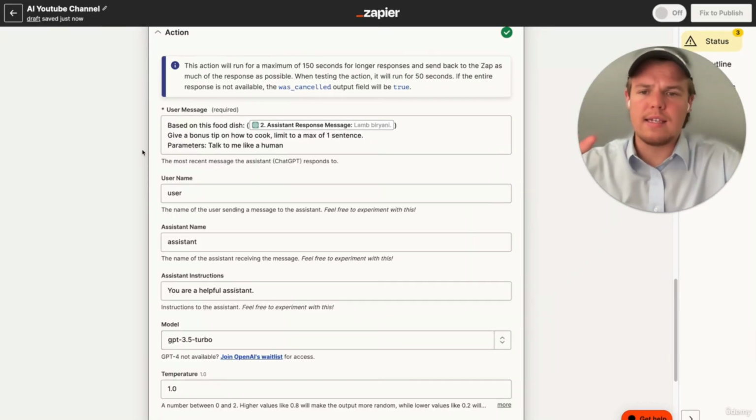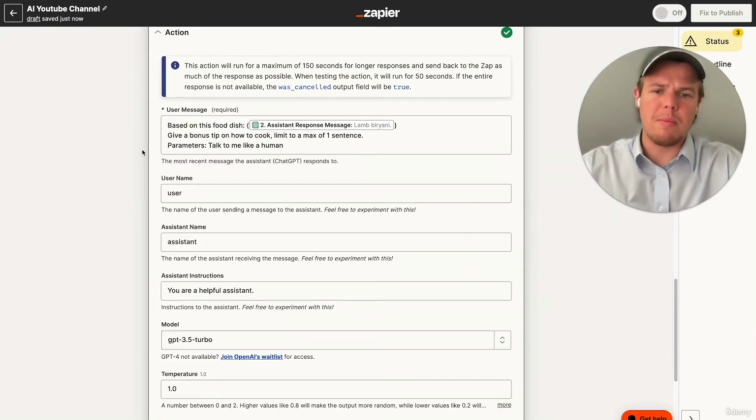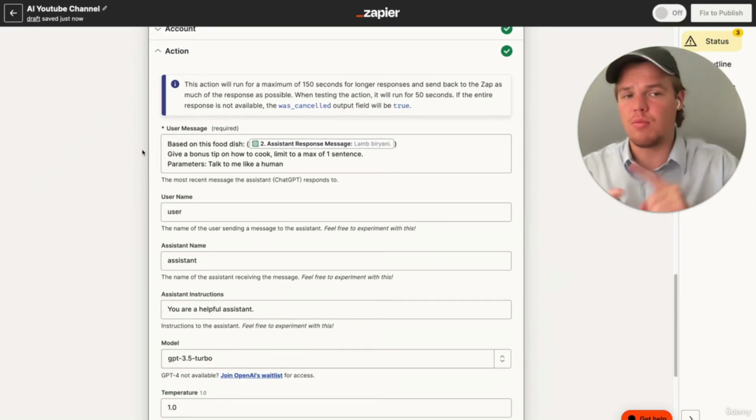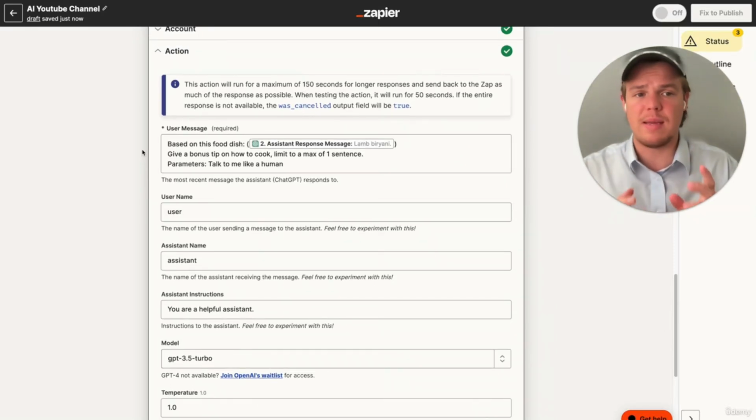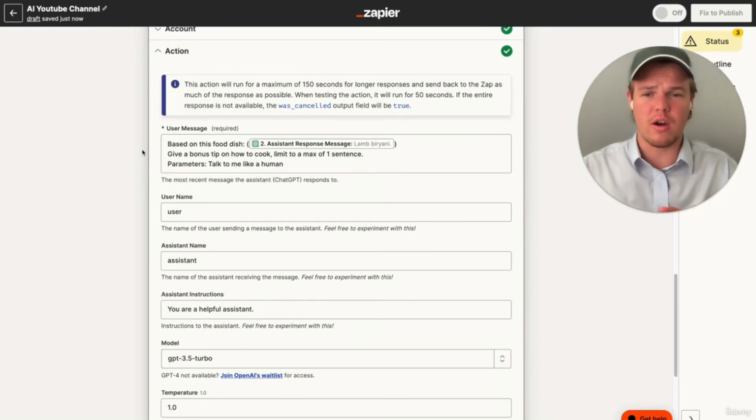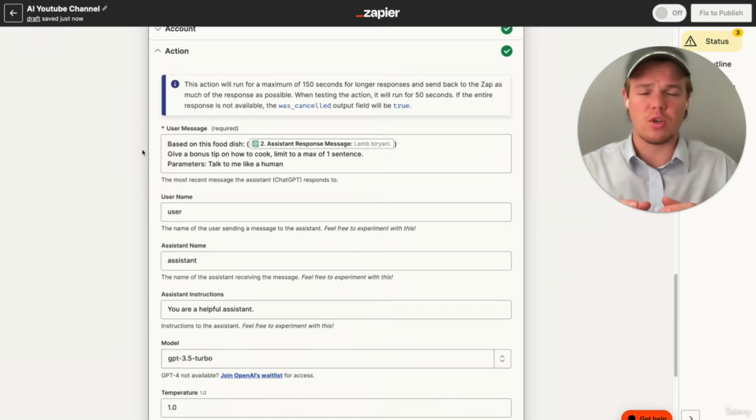So I went ahead and typed out, give a bonus tip on how to cook, limit to max of 1 sentence, parameters, talk to me like a human. Parameters I want to throw in there real quick, just as a quick tip. If you find yourself dealing with ChatGPT and the output is not consistent or not how you like it, you can add that little parameter tool there. And on top of that, instead of being so specific, I wanted to give a general idea here. So just give a bonus tip on how to cook, which I think will be more practical in this kind of format, in this kind of context.